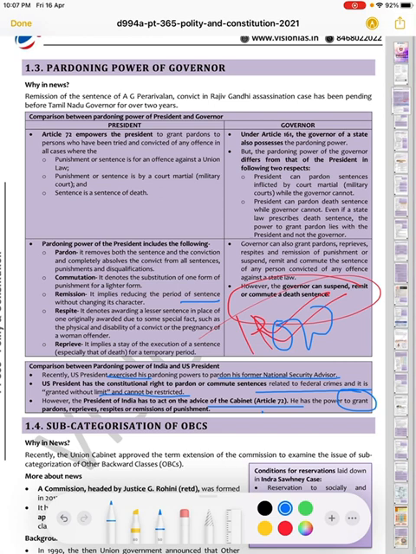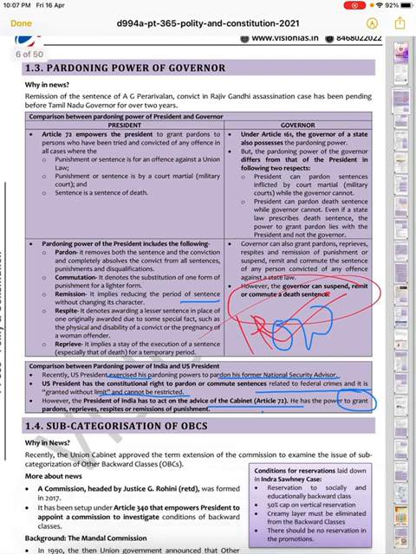So the US President, we know that he could use his pardoning power or commute sentences related to federal crimes only, and it is granted without limit and cannot be restricted. Okay, however, the Indian President has a restricted power as per Article 72 because he has to consult the cabinet.